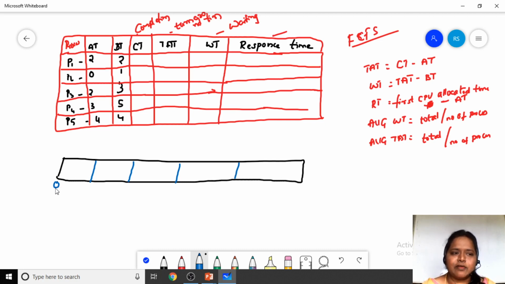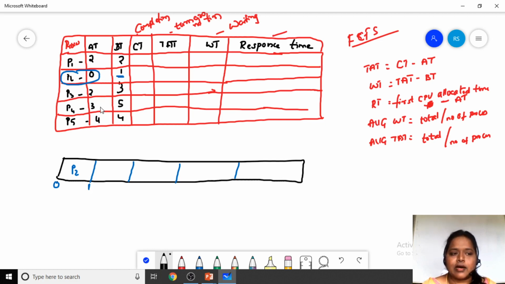At 0 milliseconds, which process entered? P2 has entered at 0 milliseconds. So we write P2 at 0 milliseconds. And how much time is it executed? The burst time, the time needed to complete process P2, is 1 millisecond. So from 0 to 1 millisecond, P2 has been executed. Fine. At 1 millisecond, has any process arrived? No, no other process has arrived at 1 millisecond.